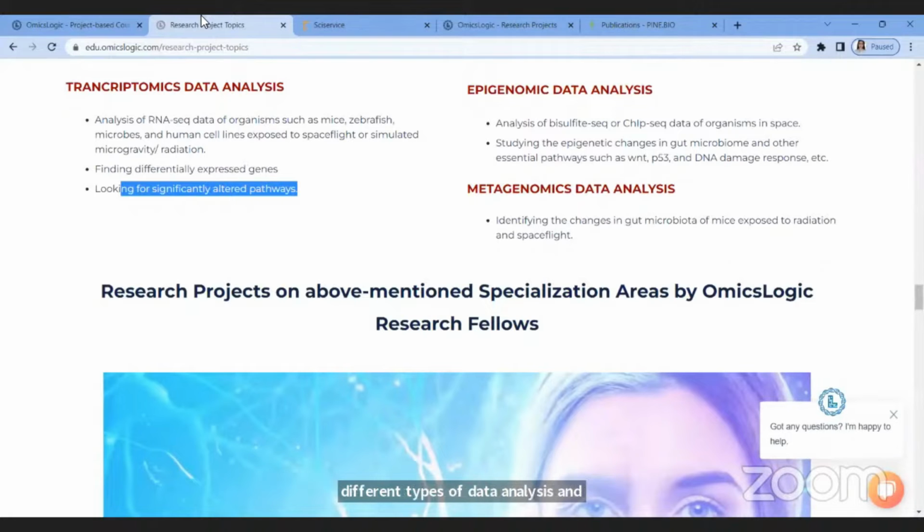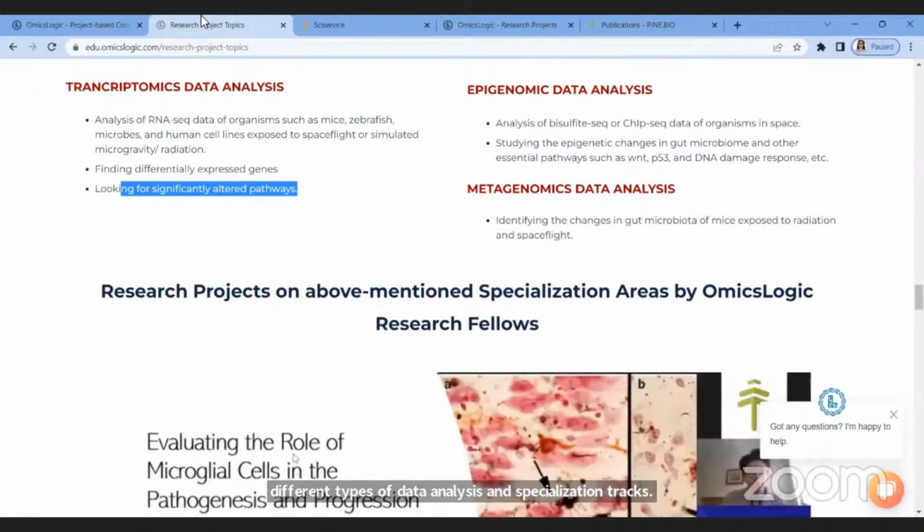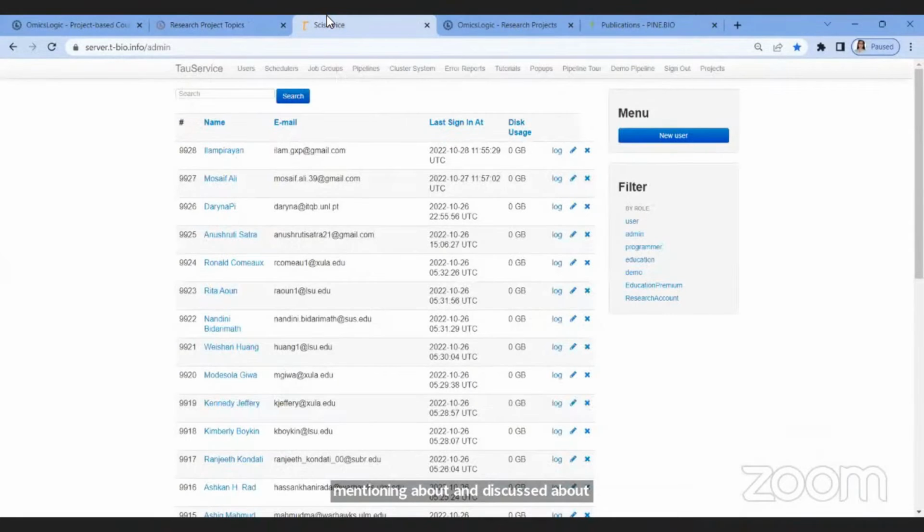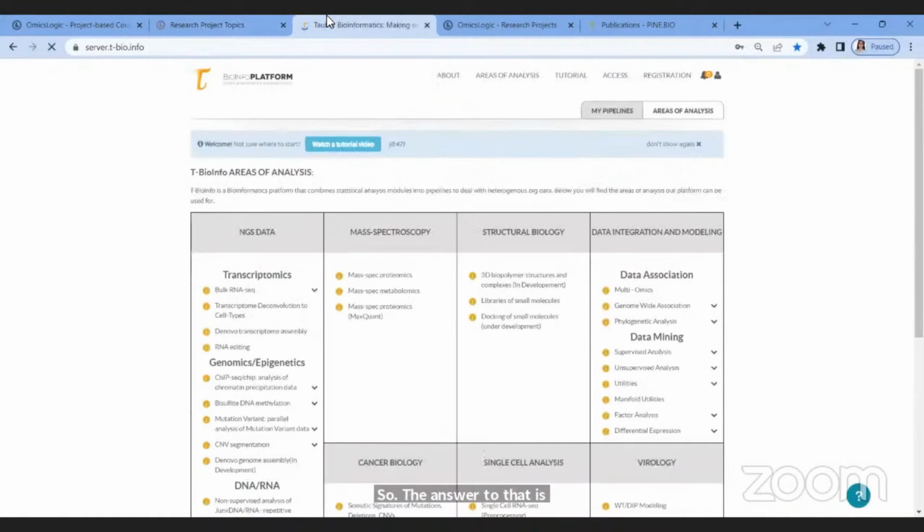But where do you run these pipelines that I was just mentioning about? I discussed about algorithms, and where do you have all of this data analysis possible? So the answer to that is the T-Bioinfo server. Now, this is the T-Bioinfo server, the hands-on practical server that you will be using to run all the different types of pipelines for different types of analysis.